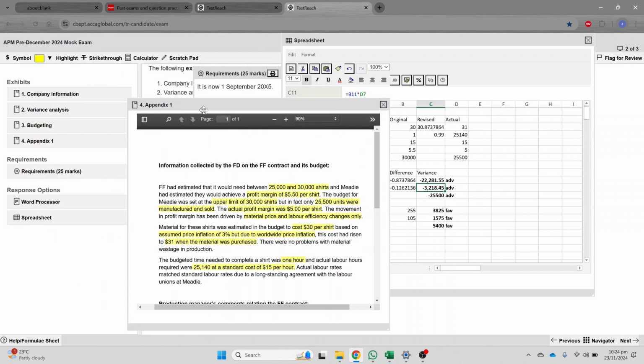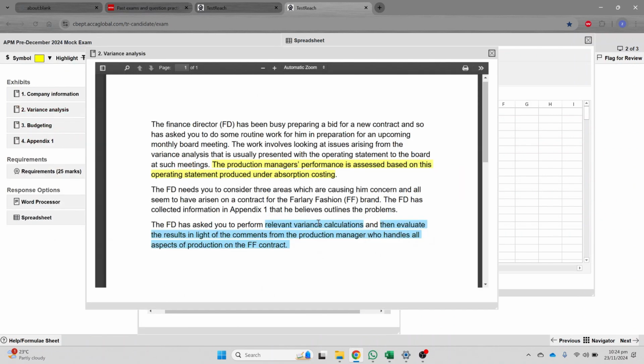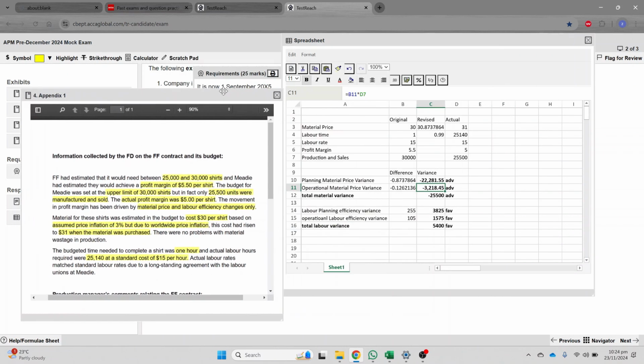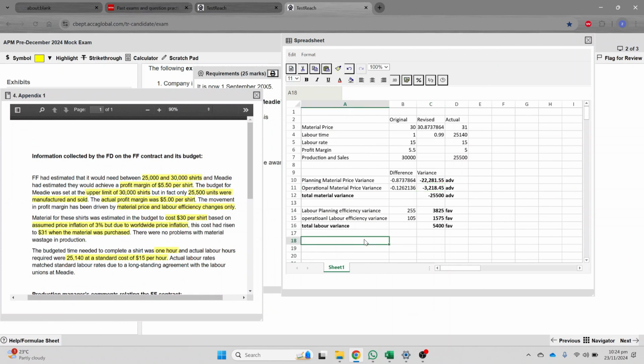Now, what else do we need to do here, because the requirement is relevant variance calculations, which we did. Oh, there's one more thing. There's one more variance which we forgot. The difference is also in sales now. So we can calculate sales volume variance, right? Sales volume variance is the difference between budgeted sales minus actual sales, multiplied by the standard profit margin, which is 5.5. Since actual sales volume is less, this will be an adverse variance, right?